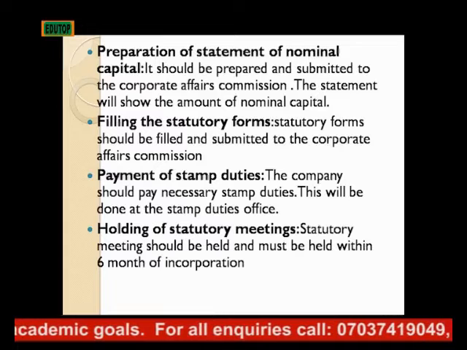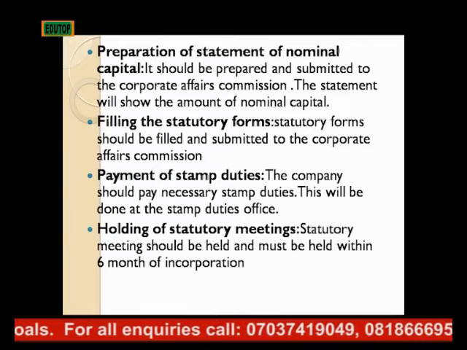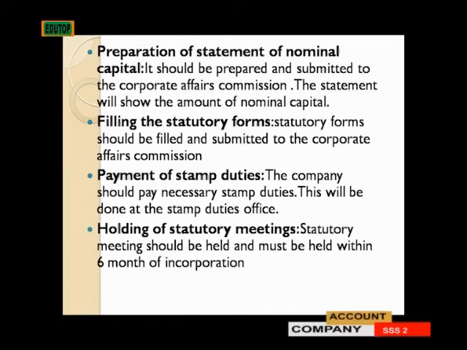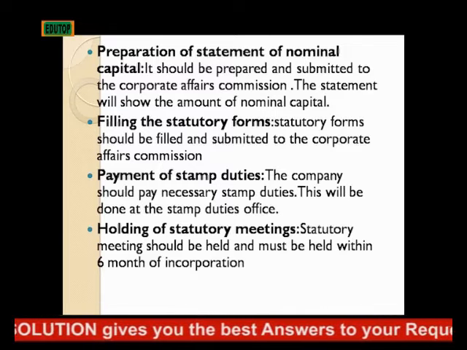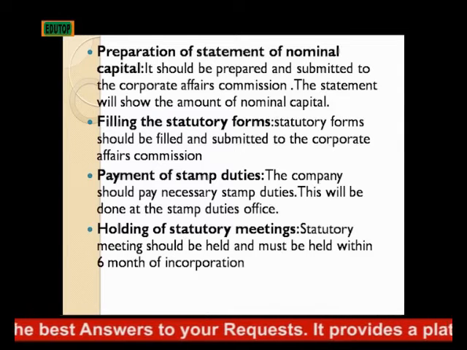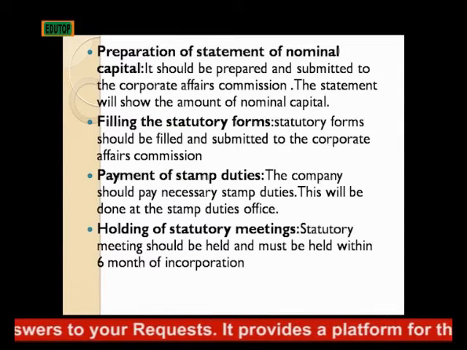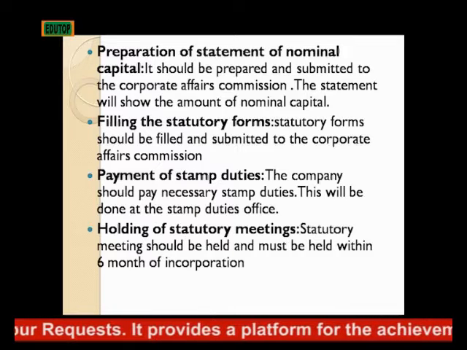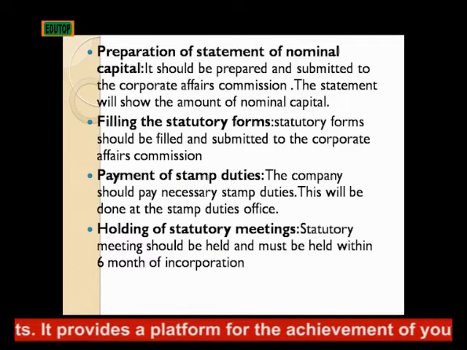So that is that. Then the next one is they will fill in the statutory form. This statutory form has to do with laws. That means the statutory form should be filled and submitted to the Corporate Affairs Commission at the end of the day. Then the next one, we have payment of stamp duty. Companies should pay the necessary stamp duty, and this will be done at the stamp duty office, before they can be registered by the CAC, under the requirements prescribed by the CAMA Act 1990.